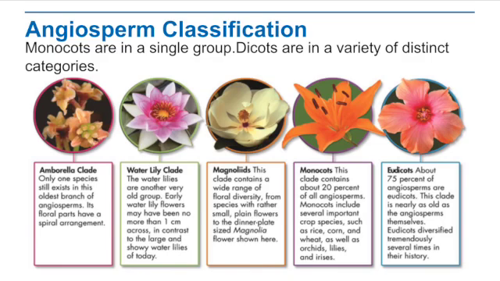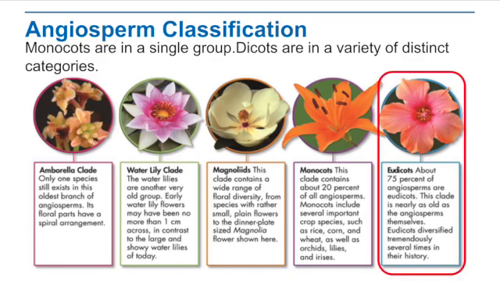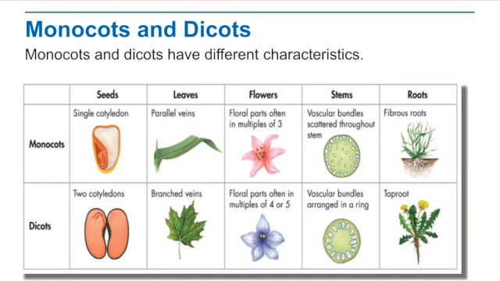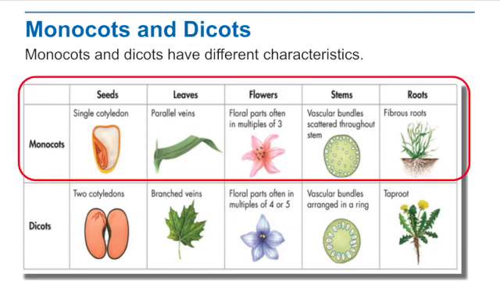You don't need to know all that much about how these guys are classified. I'm going to tell you what you need to know. Now, angiosperms are grouped according to seed leaves, stems, and growing seasons. And so those are the three big things. And so you need to know about monocot versus dicot. And if we break these words up, mono means one, di means two. All right? So monocots, their seeds have what we call a single cotyledon. That is what we call the seed leaf.